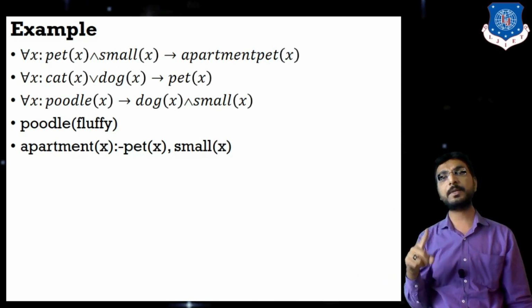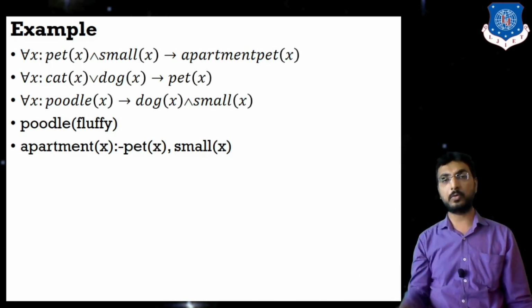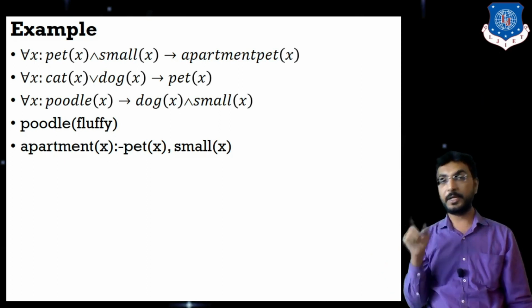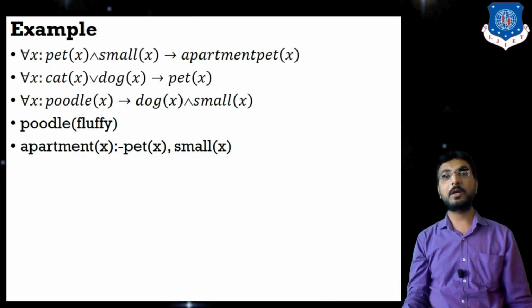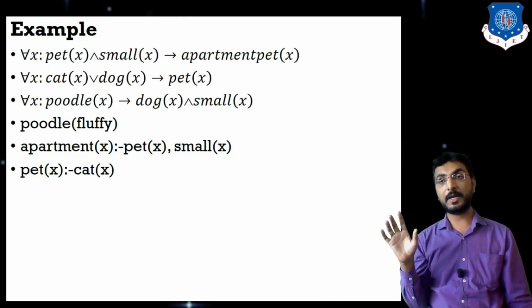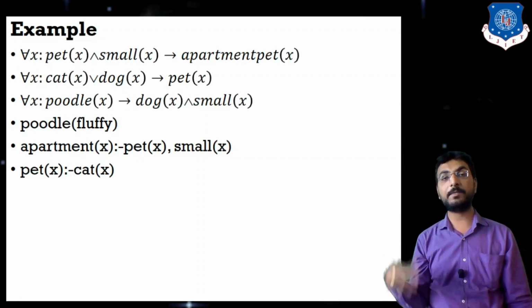And is represented by a comma in Prolog. That and will be represented with a comma only if the conjunction symbol is available on the left side of the predicate. Next is pet of X if cat of X. That means the animal is said to be a pet if it is a cat.